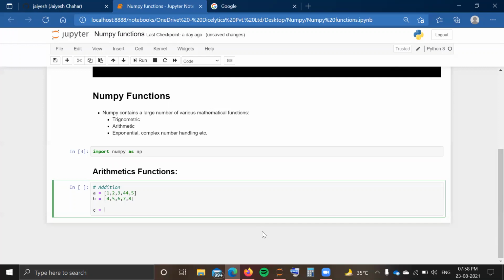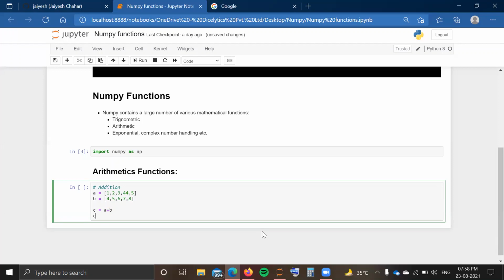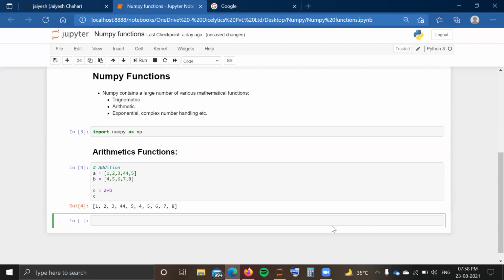What happens if I write C equal to A plus B, and whenever I call C, it gives me a list that has been concatenated between A and B. Here you can see the B elements have been concatenated in the list. So what should I do for getting a list that is the result of the addition of both A and B?